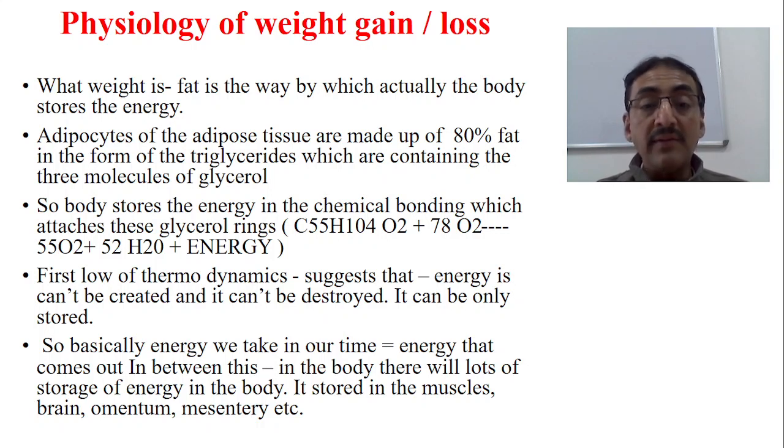So in between this, in the body there will be a lot of storage of energy, and it is stored in the muscle, it is stored in the brain, it is stored in the omentum, it is stored in the mesentery, and later it is transferred to the next form and energy goes out. So this is the first law of thermodynamics, very important. Energy is either taken in, taken out, or in between, energy will be transferred into its next form.